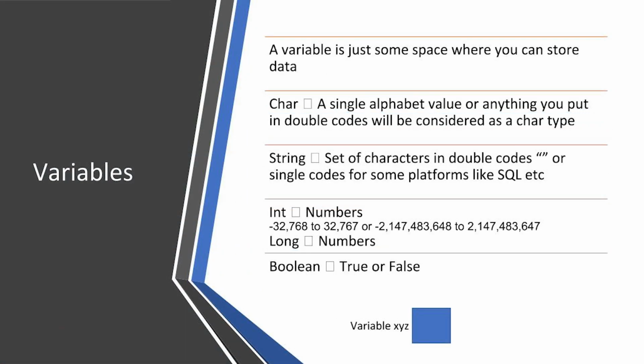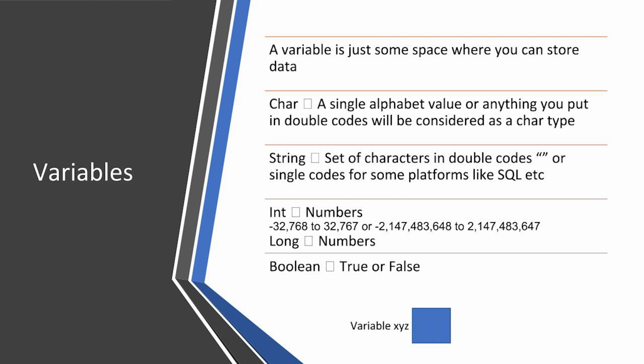A variable is just some space where you can store some data. It's like if there is a to-let board in front of a house, you can rent it. But obviously, there will be conditions specified by the landlord. Like some landlord wants to give it only for families. Isn't that why a lot of bachelors are having a hard time finding a place to live? Let's get back to the point.